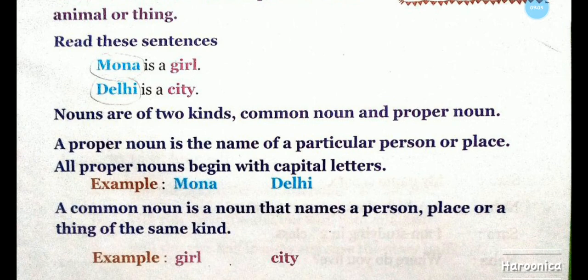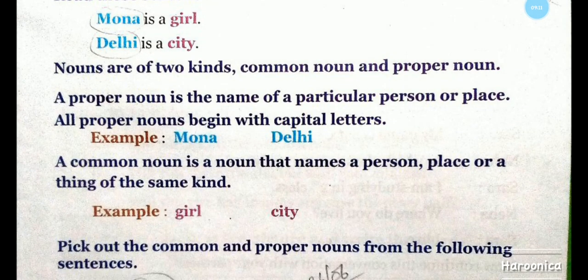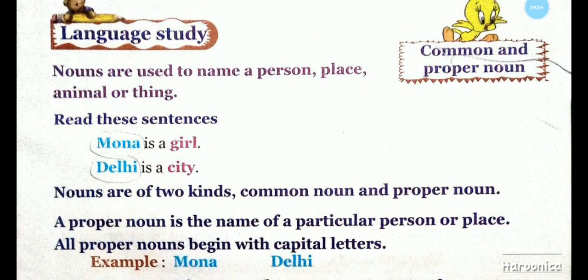All proper nouns begin with capital letters. Example, Mona, Delhi. A common noun is a noun that names a person, place, or a thing of the same kind. Example, girl, city. Okay. Thank you.